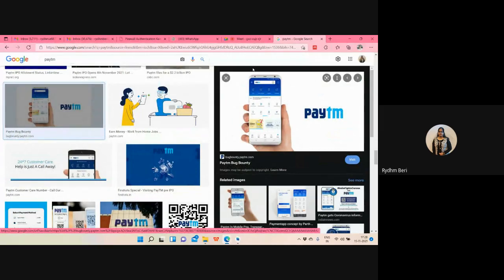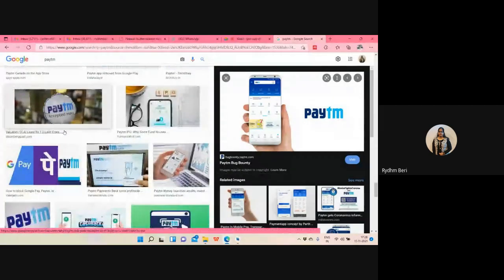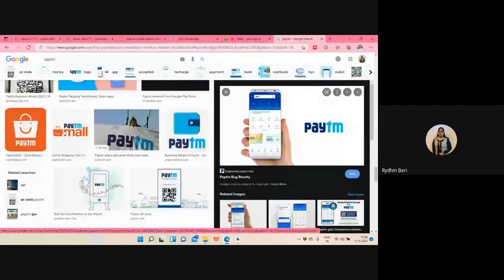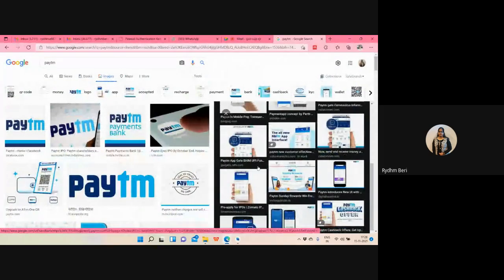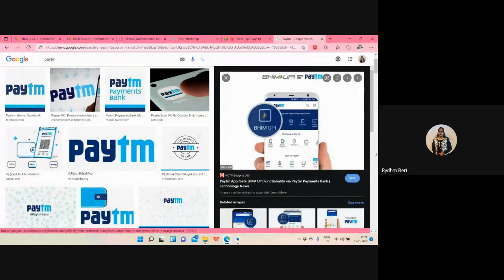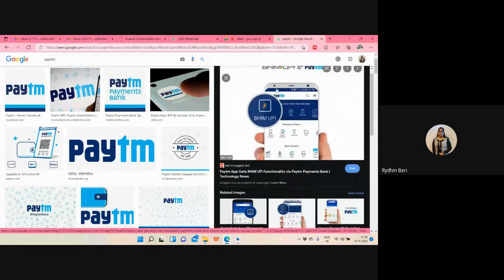See, if the first activity is this, now here, what components are we having? Look at this. Let me see a broader image of this component. Yeah. So now see, this picture is showing me the Paytm app.